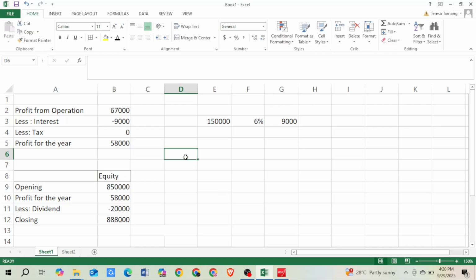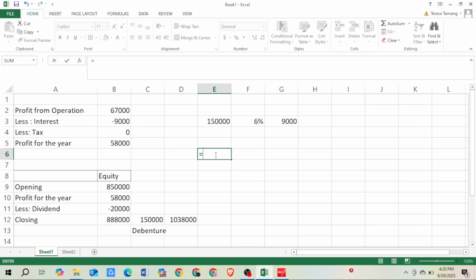But this is not capital employed yet, because capital employed is equity plus non-current liabilities, and in year 2 we issued debentures of 150,000. If we add equity and debenture, that gives us capital employed. So this is our capital employed, and this is our profit from operations. We simply calculate ROCE. ROCE is profit from operations divided by capital employed times 100. So 6.45 is your answer.